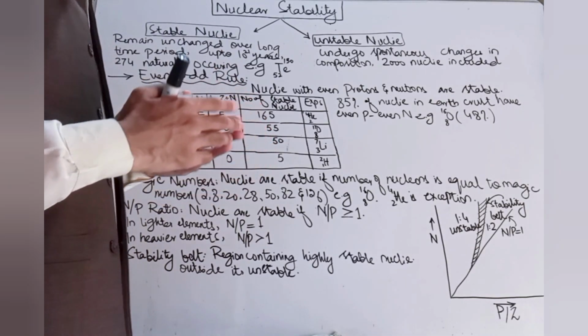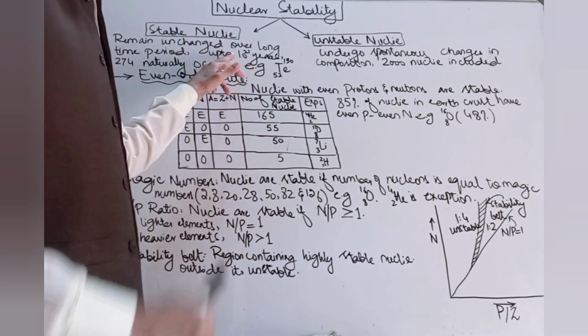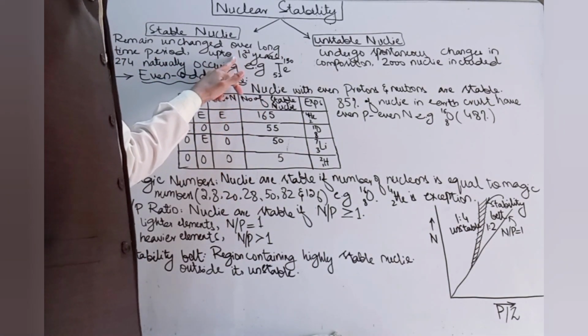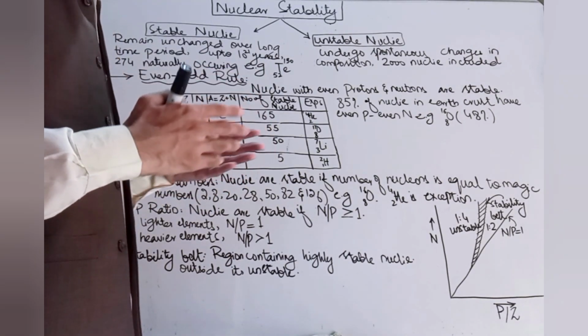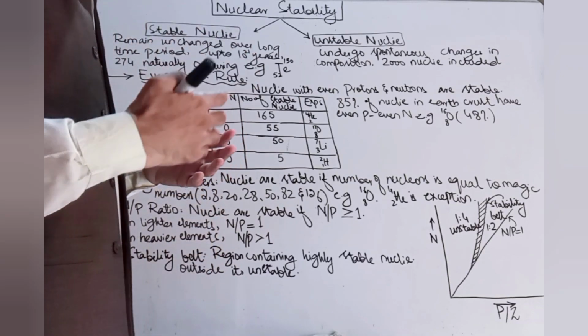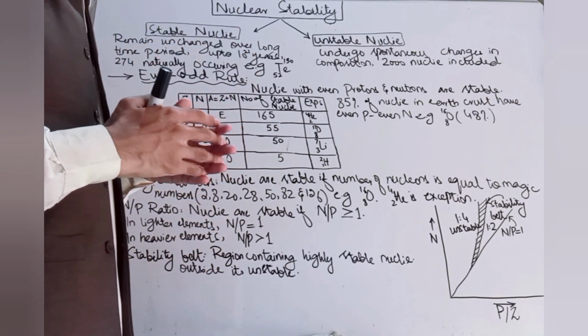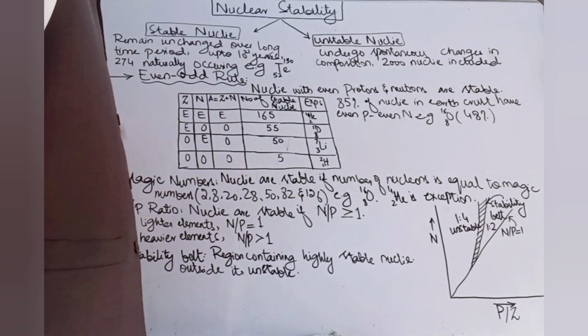As you know, in nuclear chemistry, a period of time is taken as very long. So if the nuclei of an element remain stable for 10 to the power 21 years, that would be known as a stable nucleus.